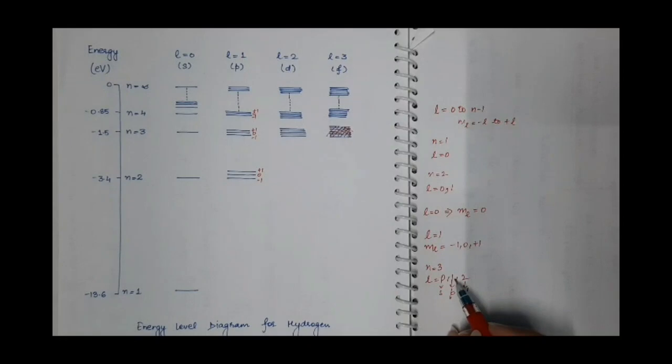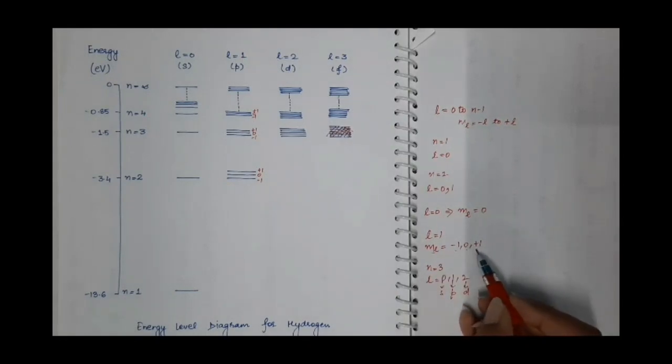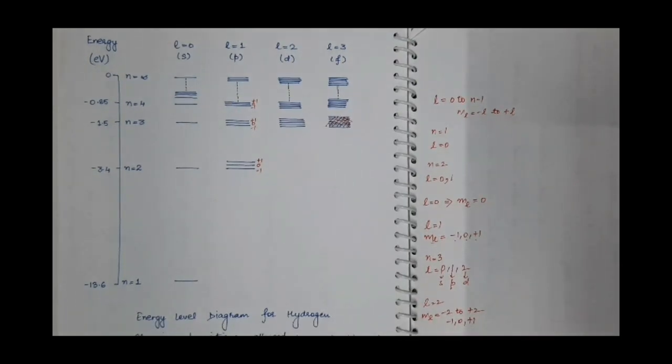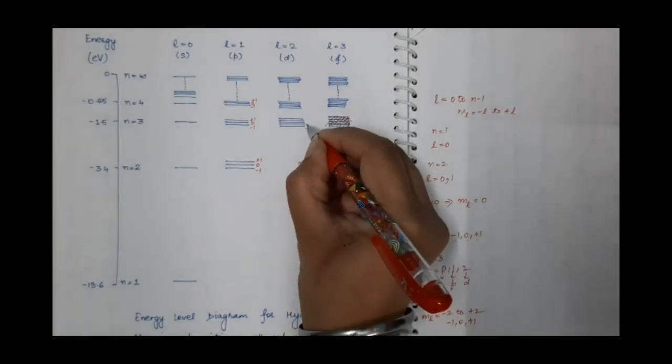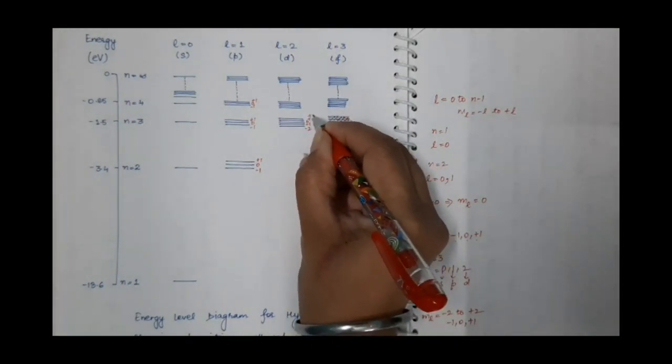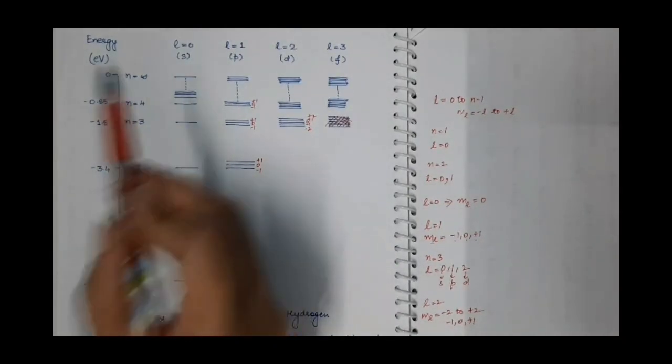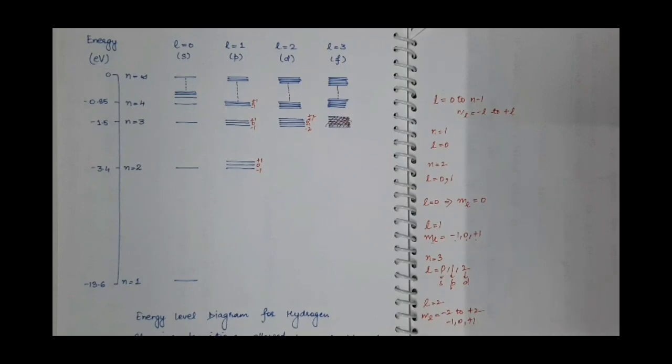And corresponding to L equal to 1, the possible values for ml are minus 1, 0, plus 1. So we have three substates. And corresponding to L equal to 2, we have 5 values of ml from minus 2 to plus 2, including minus 1, 0, plus 1. So that is why this is minus 2, minus 1, 0, plus 1, plus 2. Same is the case for n equal to 4, n equal to 5 and so on. So now apply the selection rules.